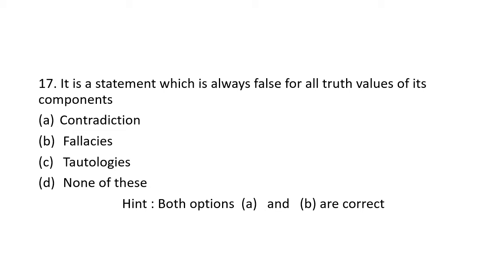Therefore, a contradiction or fallacy is a statement which is always false for all truth values of its components. Therefore, for question number 17, contradiction as well as fallacies, that is options A and B, are correct answers.